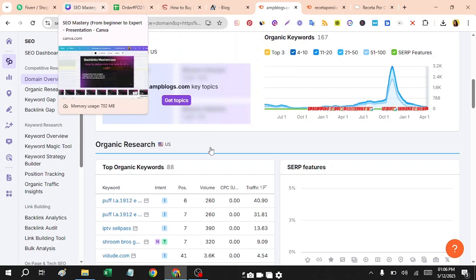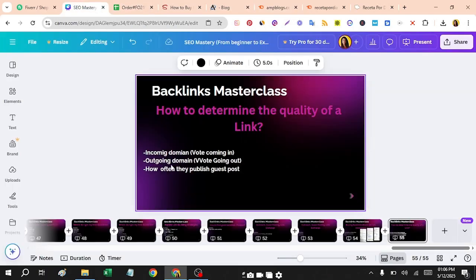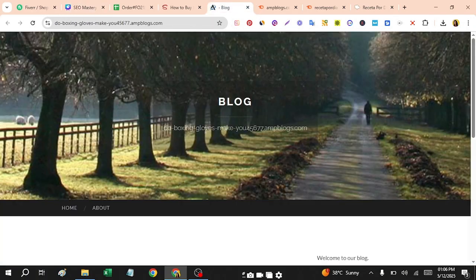So you must see these two metrics, outgoing domain votes and incoming domain votes. So this site actually has no incoming votes. There are no incoming votes. But this site is outgoing.